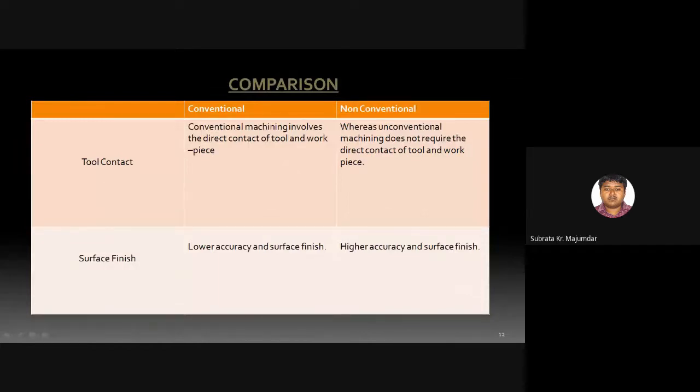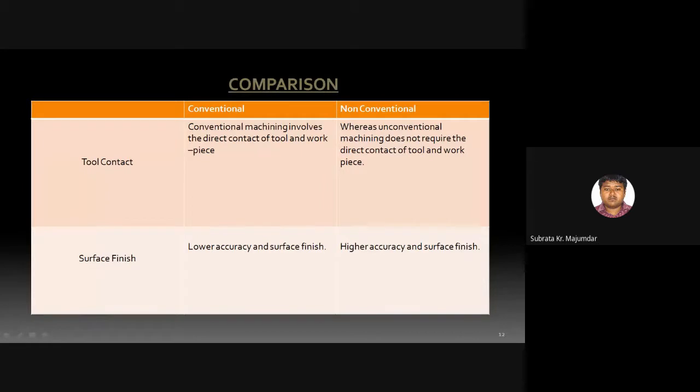But in non-conventional machining processes, there is no direct contact between the workpiece and tool. For example, laser beam machining, plasma arc machining, ultrasonic machining. There are several types of machining in non-conventional machining with no direct contact between the workpiece and tool. That's why we can machine brittle material with the help of the non-conventional way.